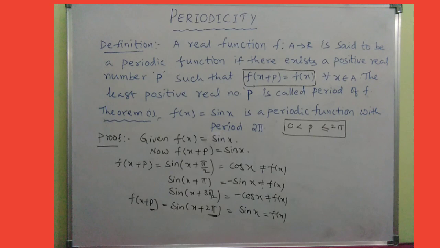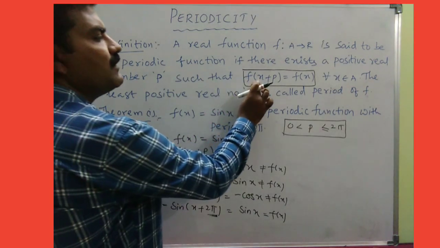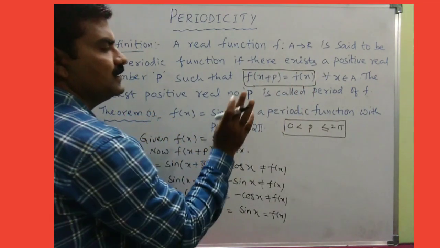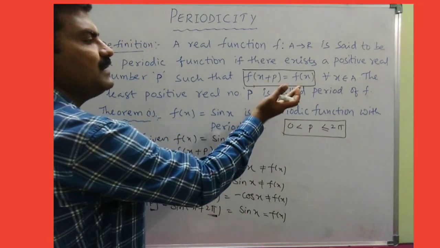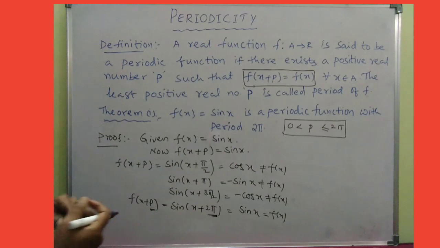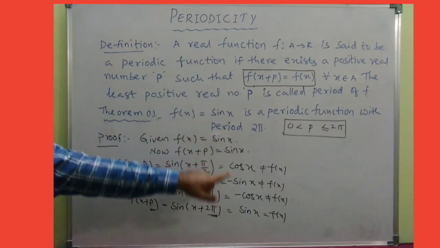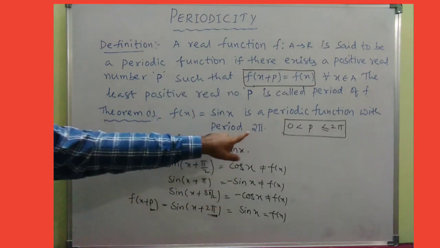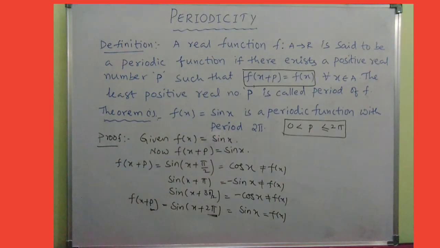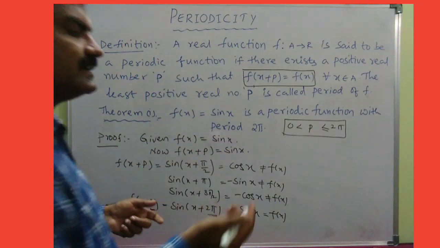So do you understand here? Point number 1, all the trigonometric functions are periodic functions. Every trigonometric function obeys this rule, that is f of x plus p is equal to f of x. But p has different values for different functions. For example, for sin x, its period is 2 pi. Similarly the reciprocal of sin x, cosecant x.